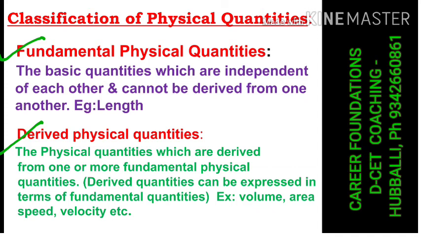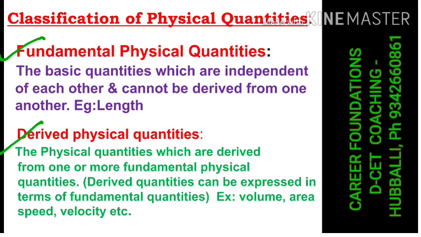So velocity, being a derived quantity, is expressed in terms of two fundamental quantities, distance and time. Any physical quantity that can be expressed in terms of length, mass and time is a derived quantity. In a way, all other physical quantities apart from length, mass and time are called derived quantities. This definition was good for before 1960.